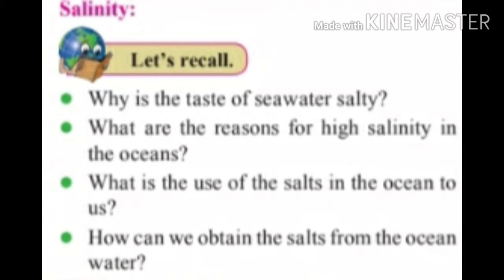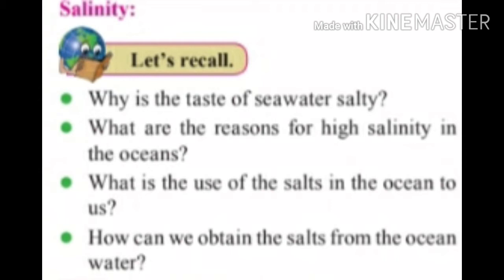Question number 2. What are the reasons for high salinity in the oceans? Answer: a high rate of evaporation and a low supply of fresh water lead to high salinity in the oceans. Question number 3. What is the use of the salts in the ocean to us? Answer: salt is used in the food we eat. It is used for making various chemicals and medicines. Salt is also used to preserve things for longer periods. It is also used in ice factories.